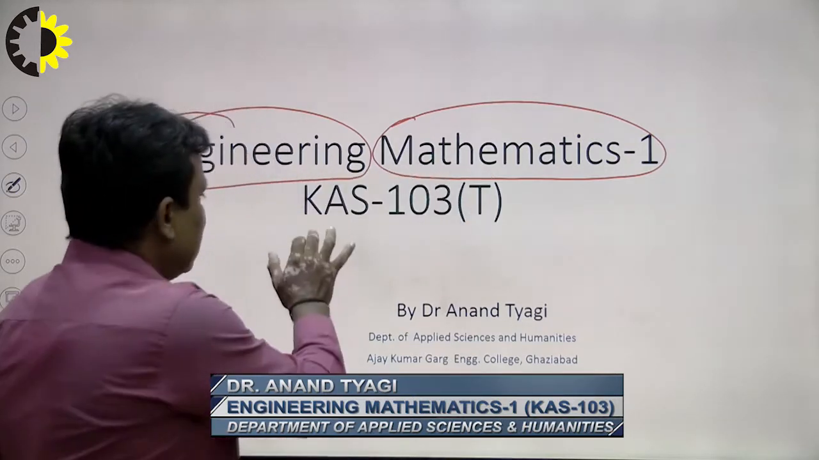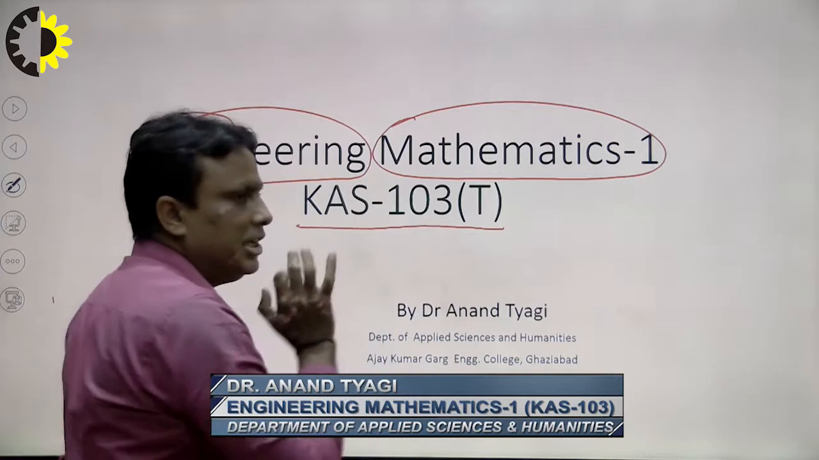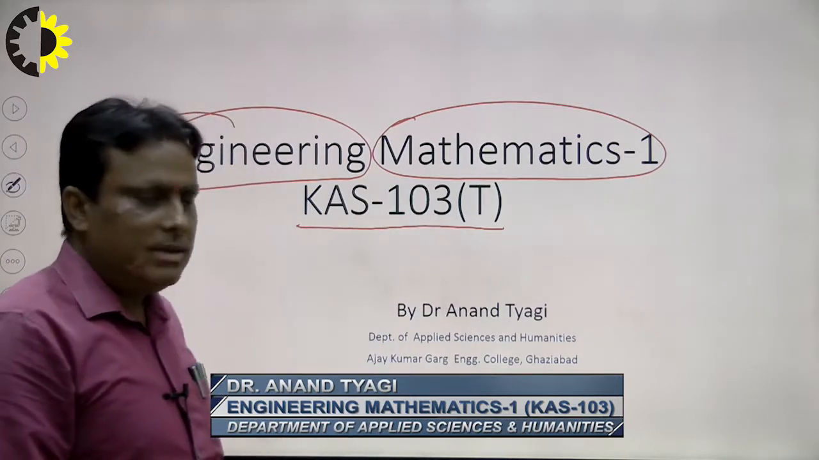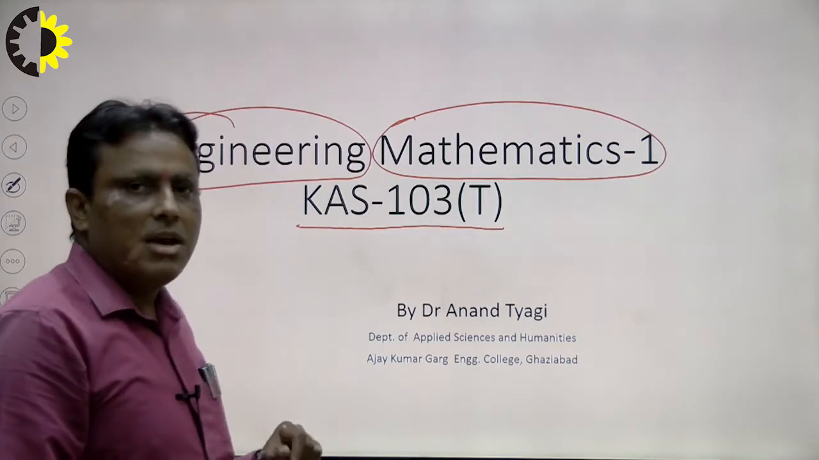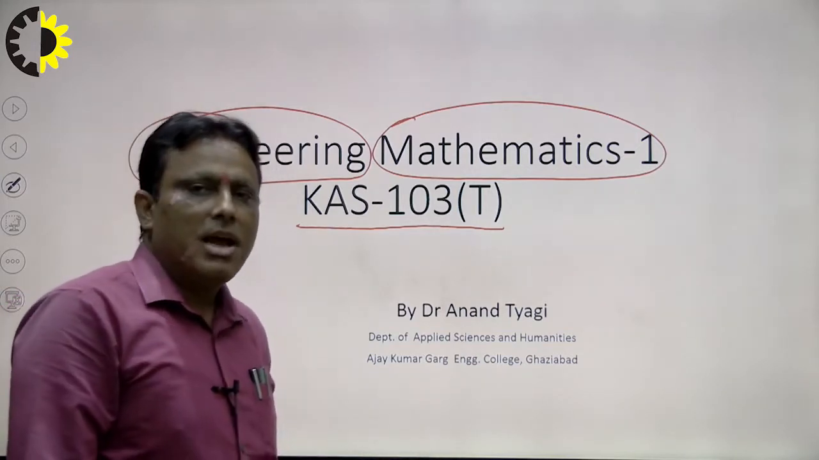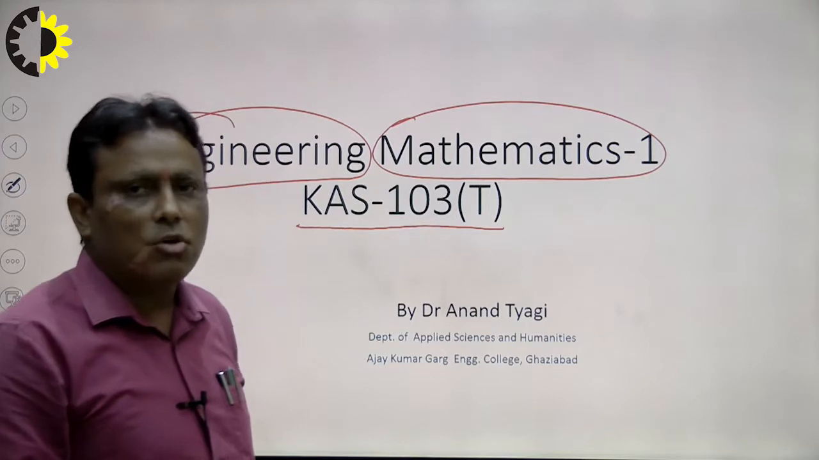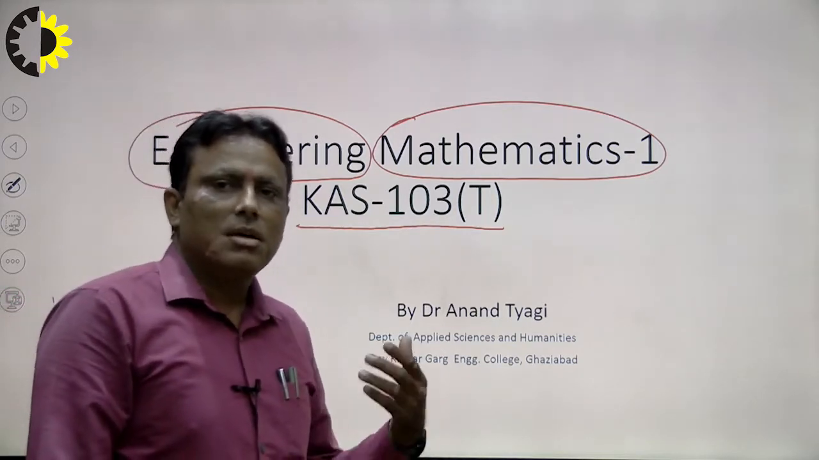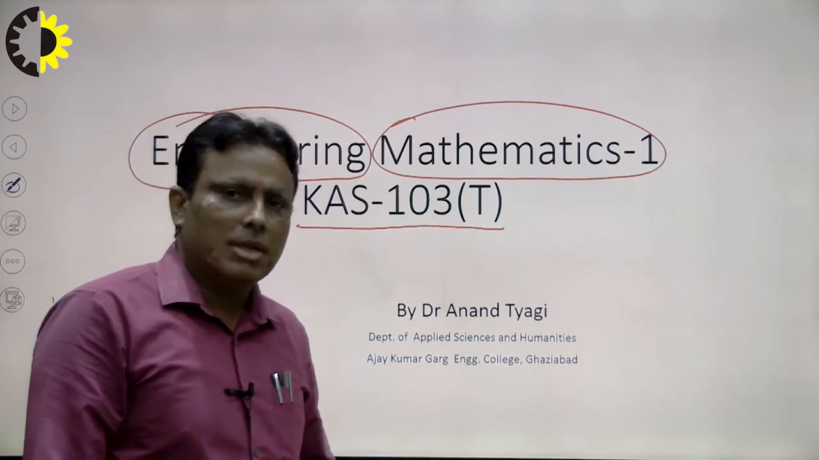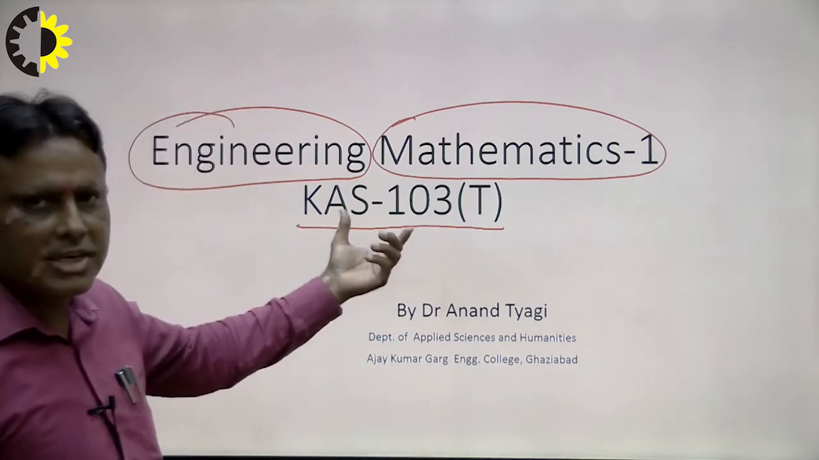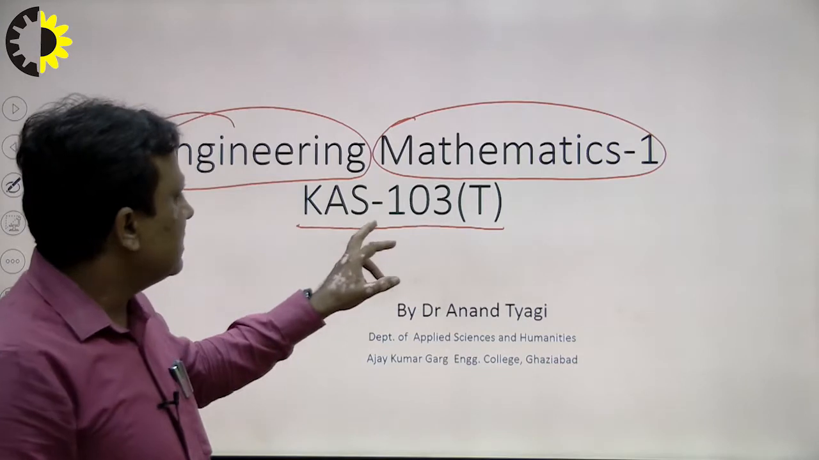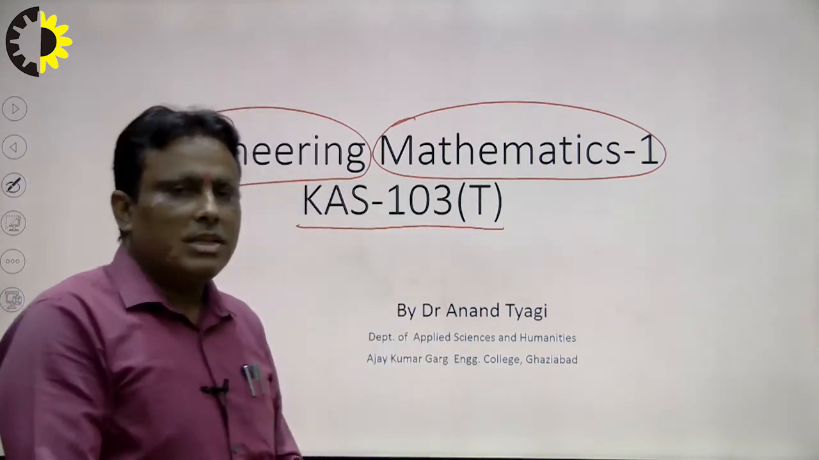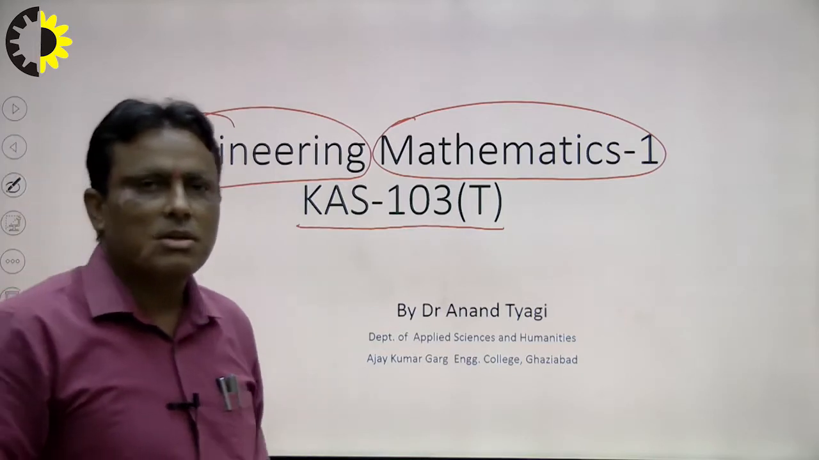Now, what is KAS 103T? K means new, A means applied, S means science, 1 means first semester, and 3 means the third course of this semester. First course physics, second course chemistry, and third course mathematics. Therefore, the code of this subject in AKTU is KAS 103T. T means theory.